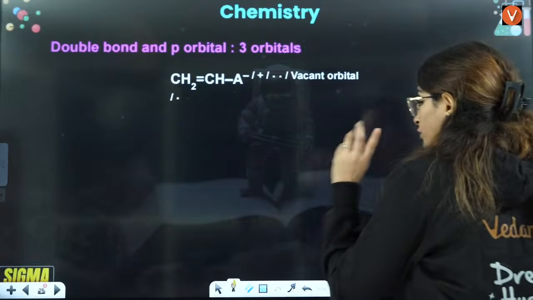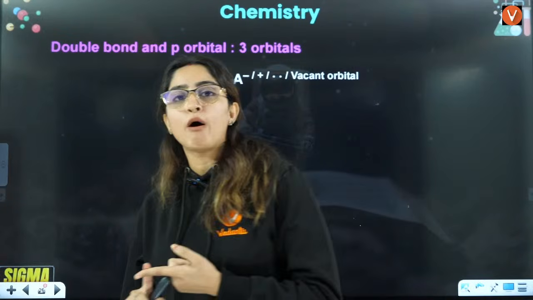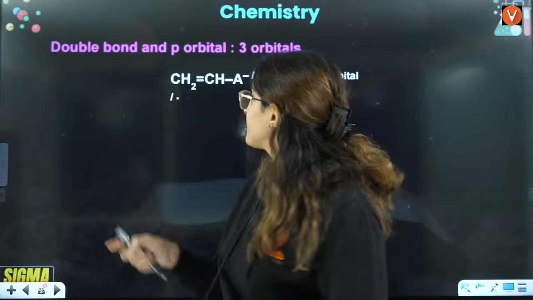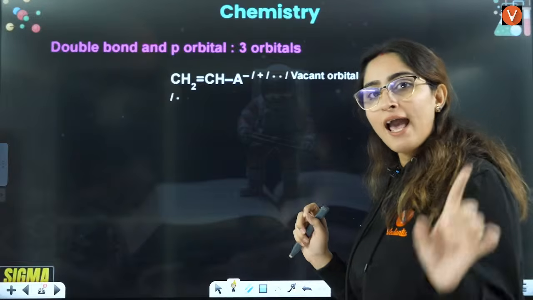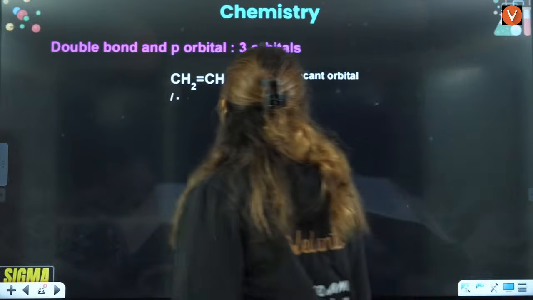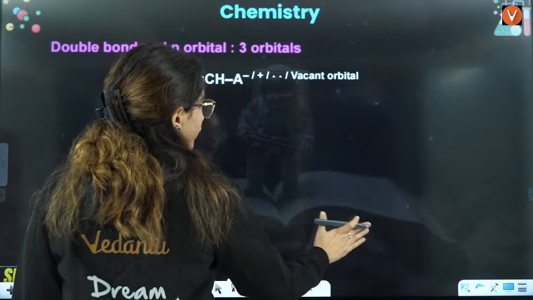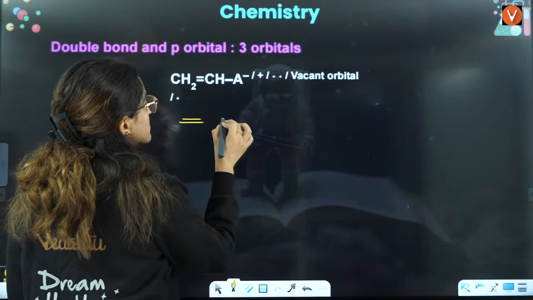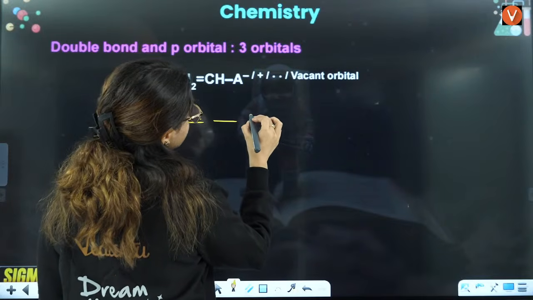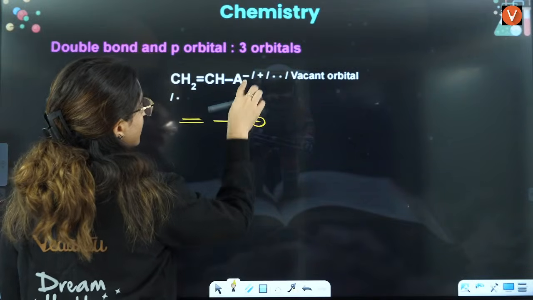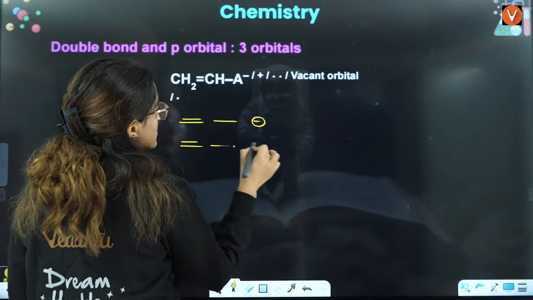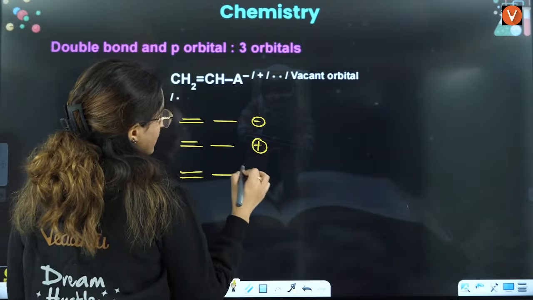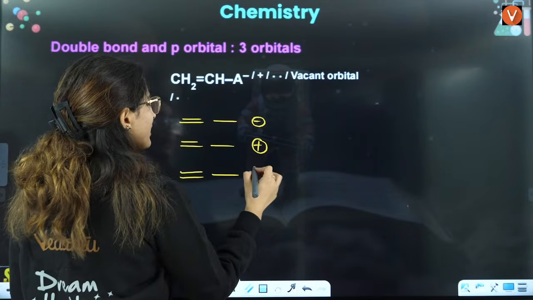Now let's see. In types of resonance, we talked about the first category, that is back bonding. The second category here is double bond and p orbital. This actually will give you four kinds of things. First is double bond, single bond, negative charge. Double bond, single bond, positive charge. Double bond, single bond, lone pair.